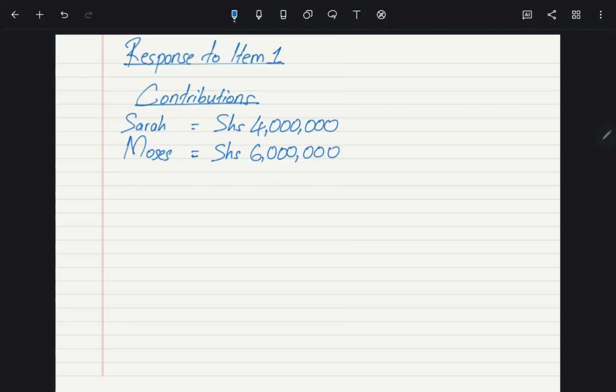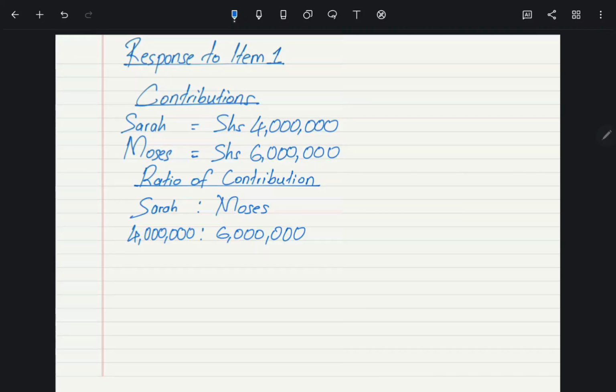But then the profits they made, the profits which was given in the question, which is 1,500,000 shillings, was shared in the ratio of their contribution. So now we need to find out the ratio of their contribution. Sarah and Moses contributed money in the ratio of 4 million to 6 million. But because we know very well that ratios are basically fractions, that means that their contribution can also be expressed as 4 million out of 6 million.